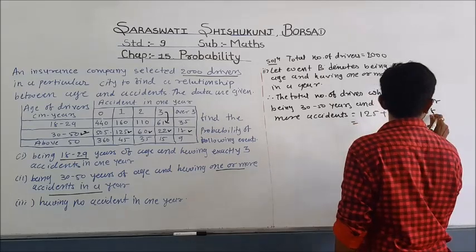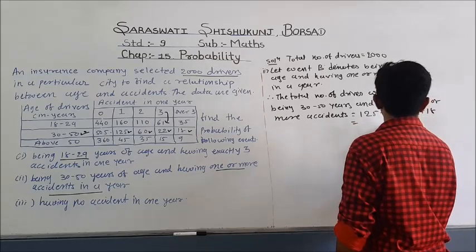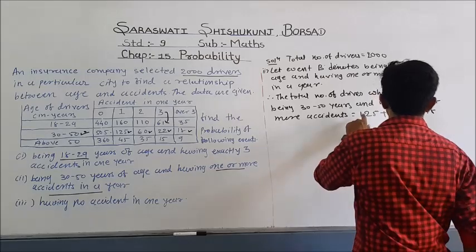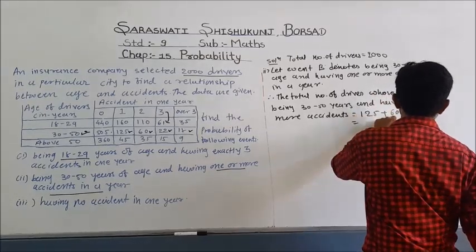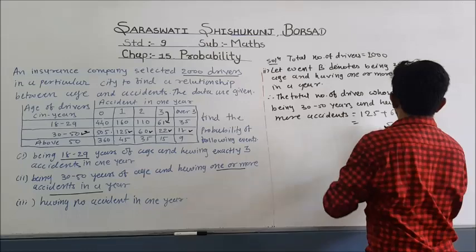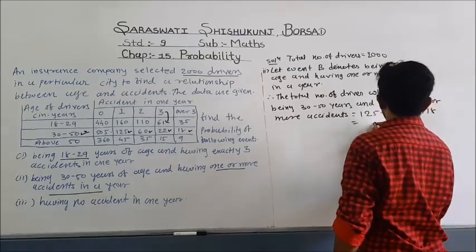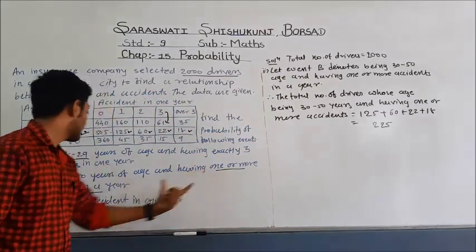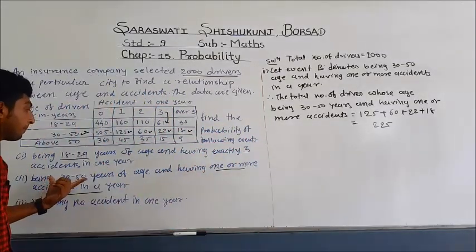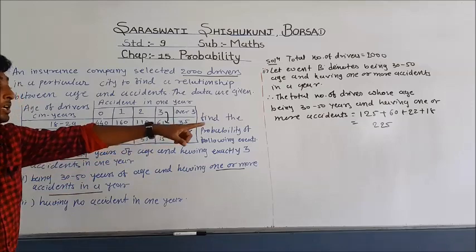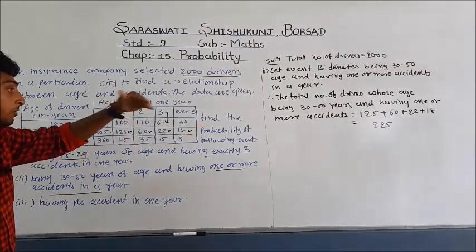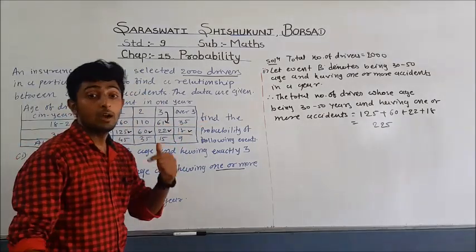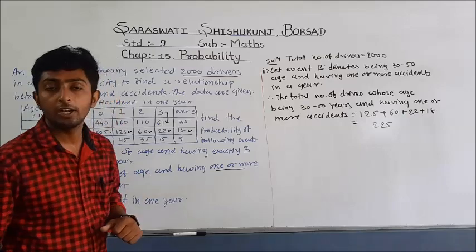So the total number is 225. So we get the total one or more accidents from the 30 to 50 years age group is 225 one or more accidents in 1 year by age group 30 to 50 years.